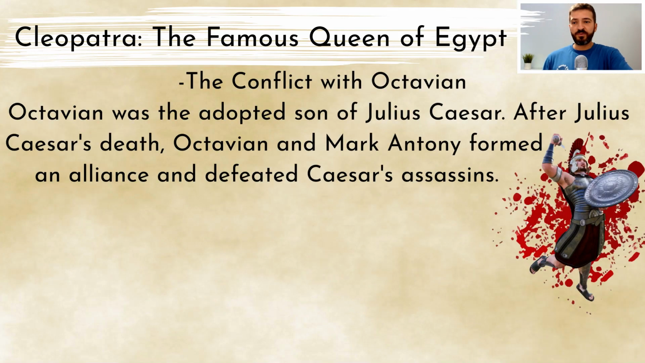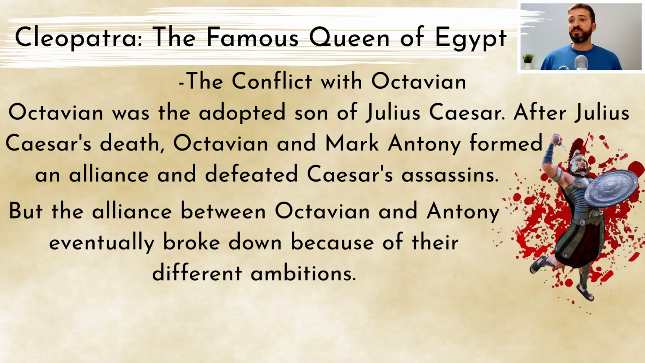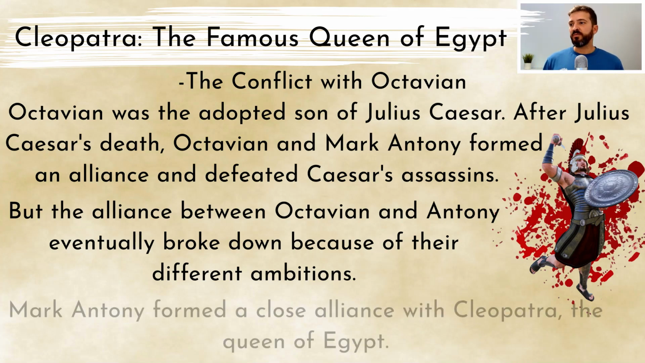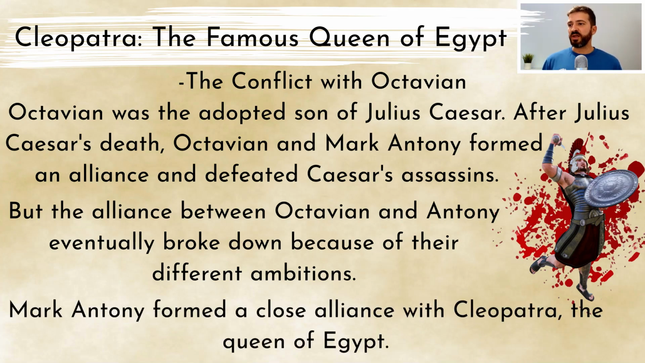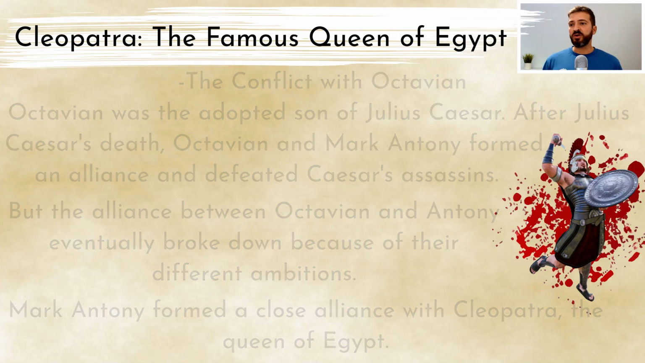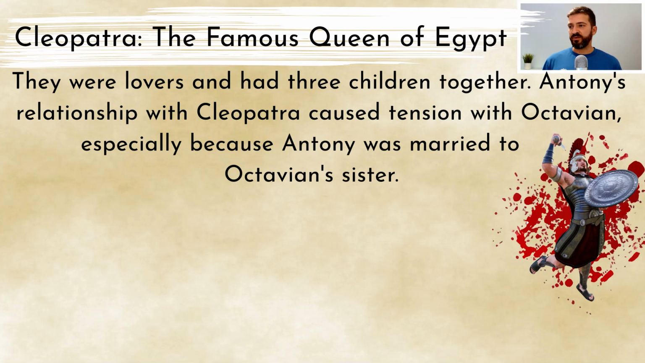The conflict with Octavian. Octavian was the adopted son of Julius Caesar. After Julius Caesar's death, Octavian and Mark Antony formed an alliance and defeated Caesar's assassins. But the alliance between Octavian and Antony eventually broke down because of their different ambitions. Mark Antony formed a close alliance with Cleopatra, the Queen of Egypt. They were lovers and had 3 children together.